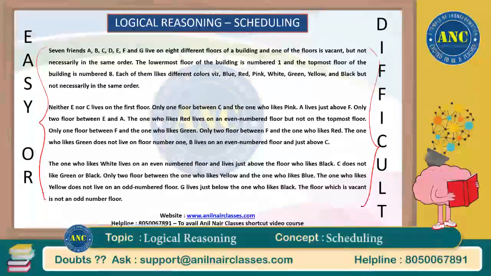So please do not determine any passage to be easy or difficult on the basis of its length. Okay, so try to solve this question. We'll discuss this question as well now.